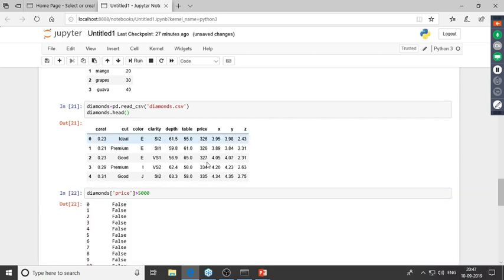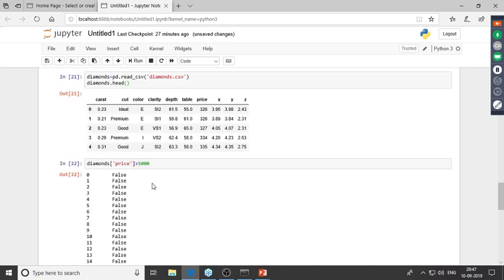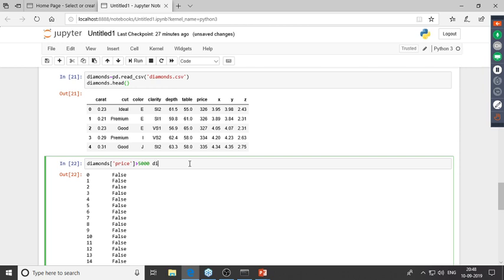So we get a bunch of false values, and these false values basically denote that this condition has been evaluated to false, right? So wherever this condition is evaluated to true, that would mean the price of the diamond is greater than 5,000. So now what I'll do is I will put in diamonds over here, and I'll cut this out, and I'll paste the condition inside this, and I'll store this in a new data set.